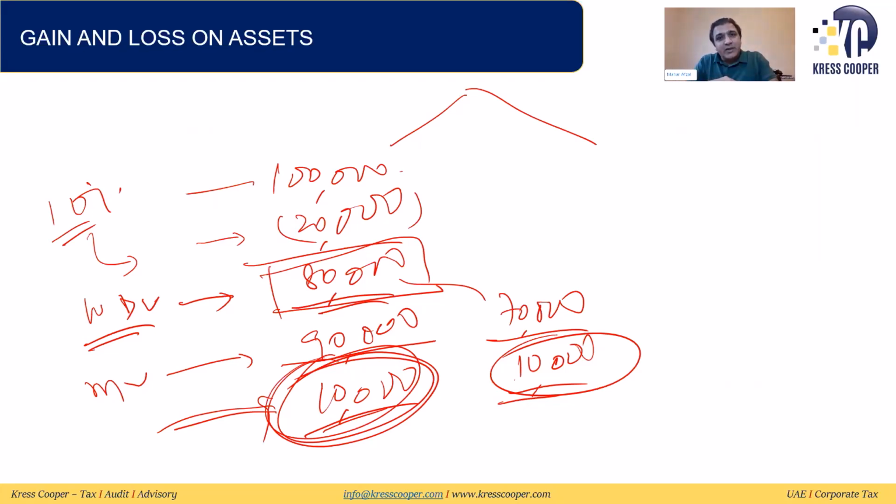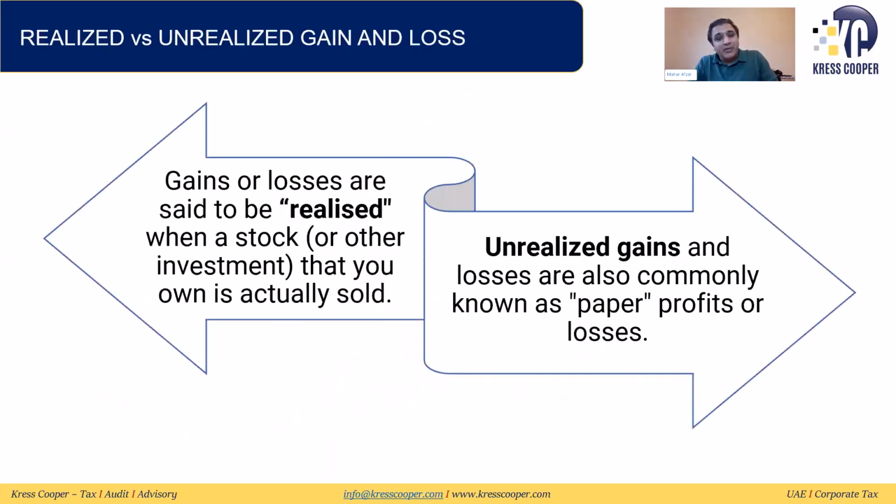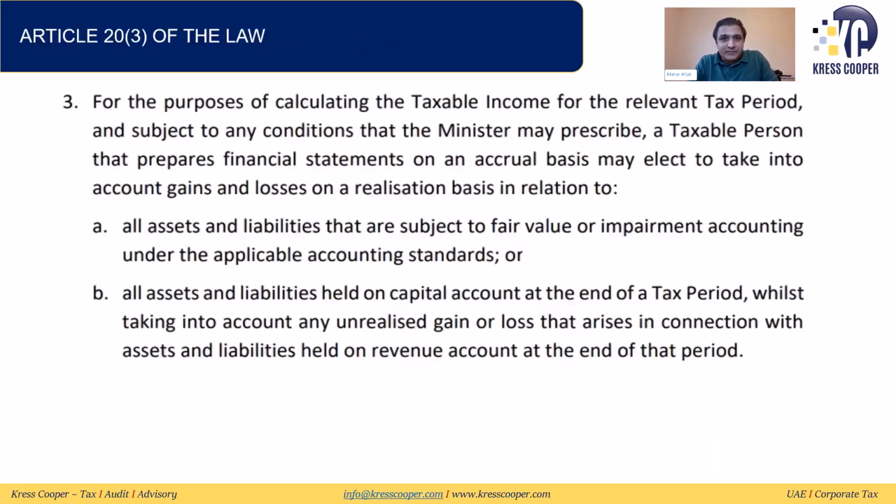The question in this whole webinar, regarding the unrealized gain we have just discussed: cost is 100,000, accumulated depreciation is 20,000, WDV is 80,000, market value is 90,000. This 10,000 is my unrealized gain. The question is, do we need to pay tax on this unrealized gain or not? This is the major question for this whole webinar. Do we need to pay tax on this 10,000 unrealized gain or not? This gain, as I discussed, can be a realized gain or an unrealized gain. It will come in our next discussions.